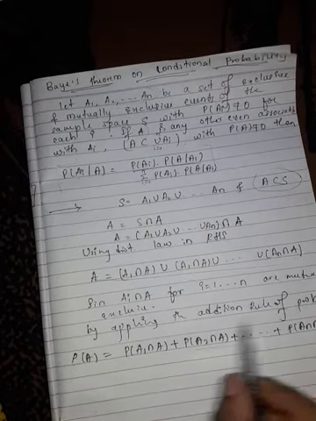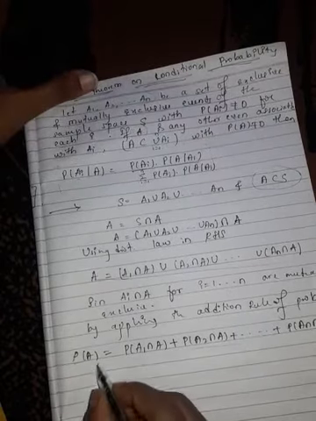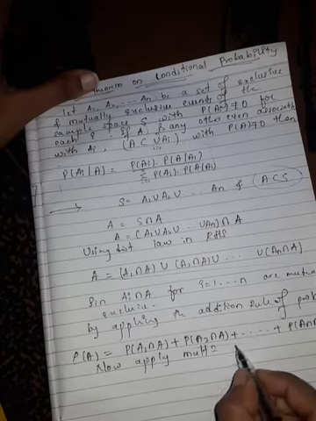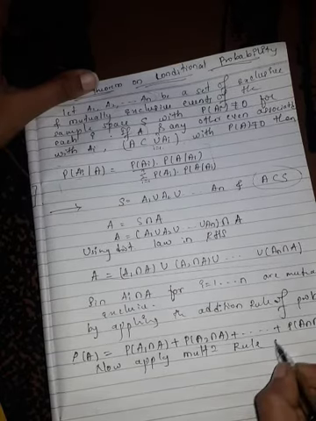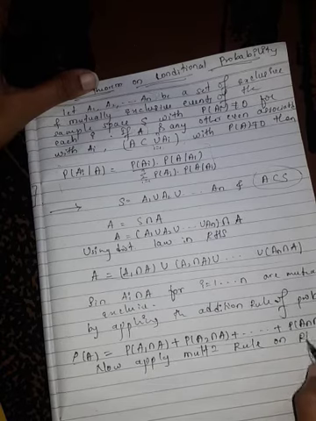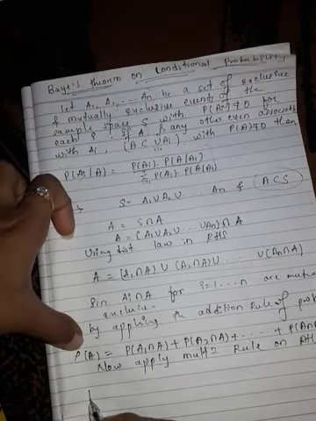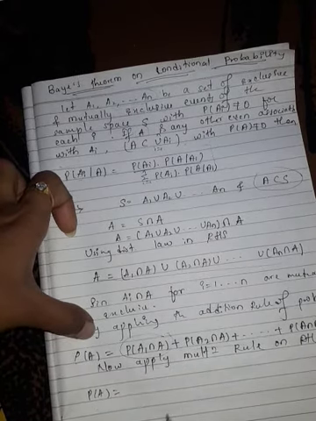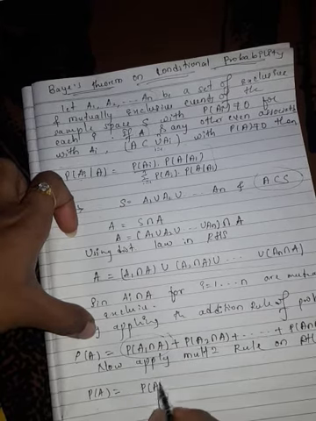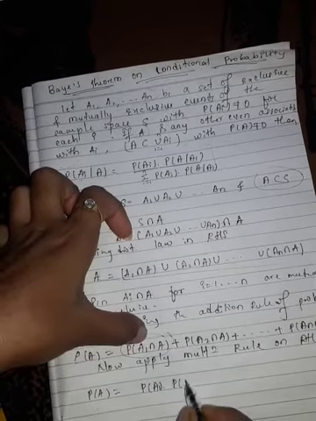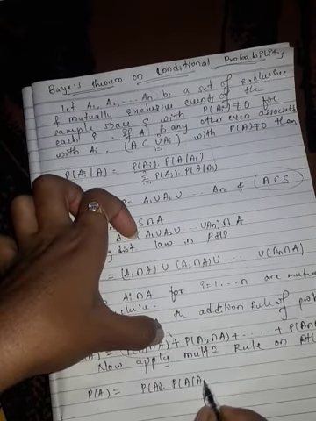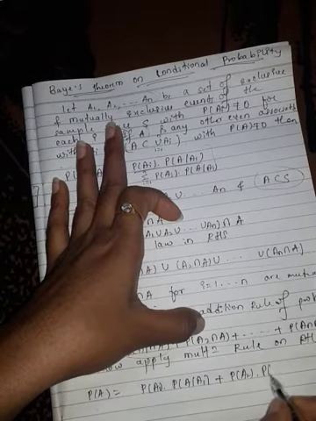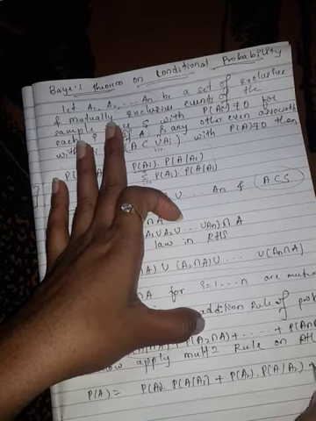Next to this we apply the multiplication rule on the RHS of this equation. So we will get probability of A as it is. By the multiplication rule, this term can be written as probability of A1 into probability of A given A1, plus similarly probability of A2 into probability of A given A2, and so on.